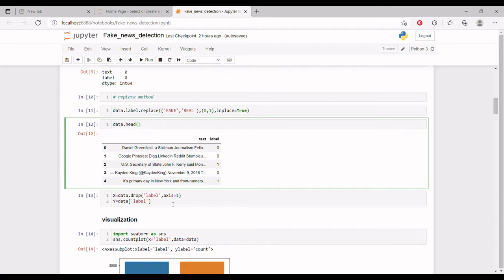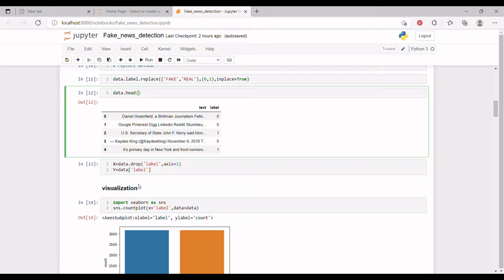Now dividing our dataset into labels and features. Y is having the label and X is having the features.